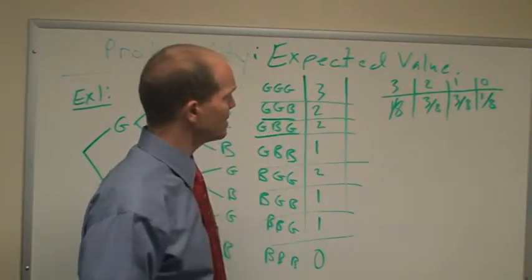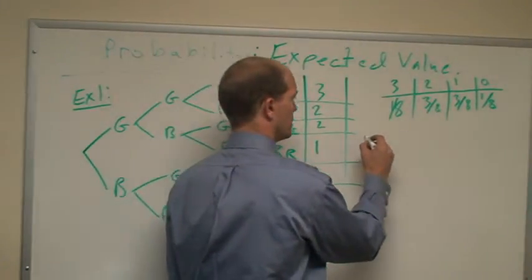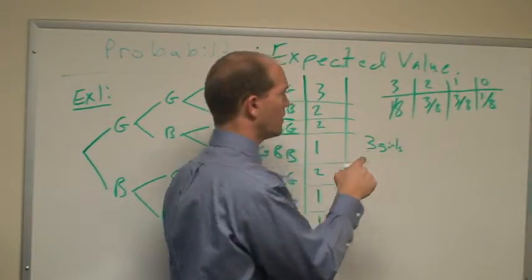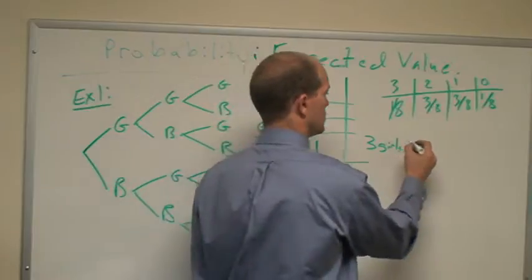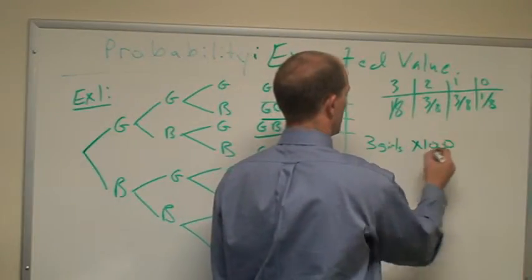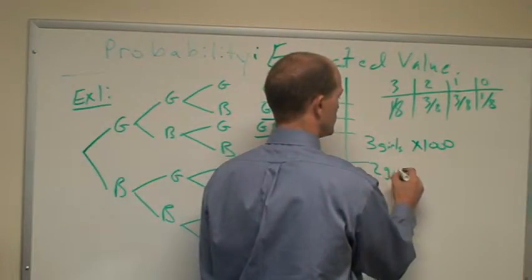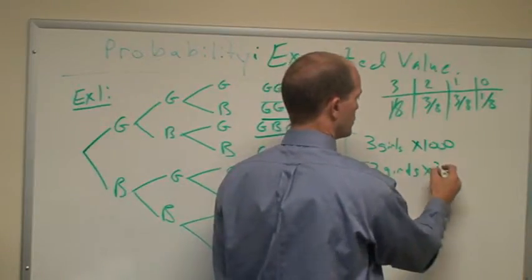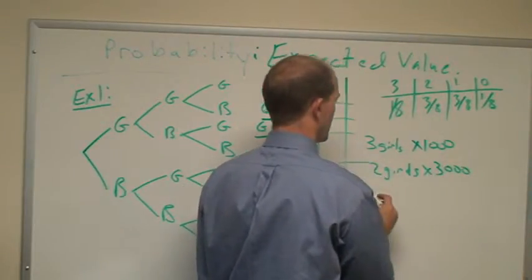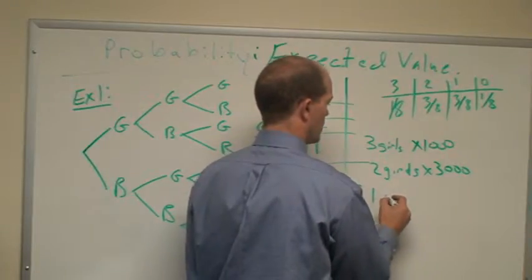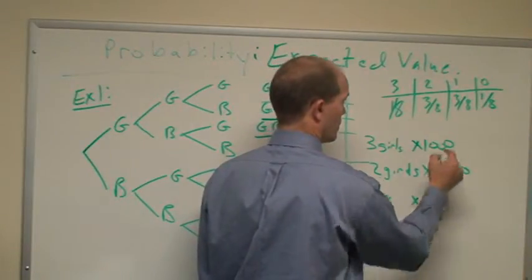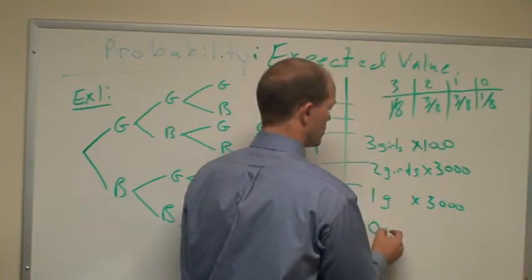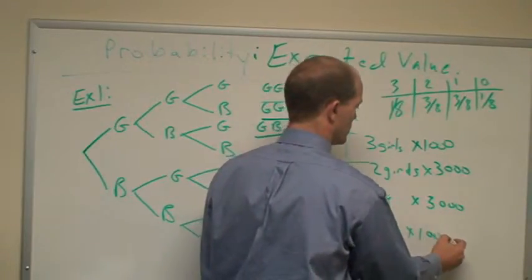Well, if I'm doing this 8,000 times, I'm expecting 3 girls 1 out of every 8, probably 1,000 times. I'm expecting 2 girls 3 out of every 8 times on average, 3,000 times. 1 girl, well, 3 out of 8, 3,000 times. And 0 girls 1,000 times.